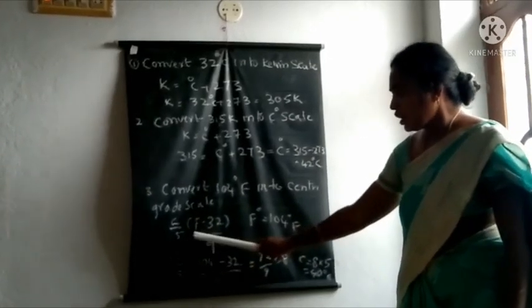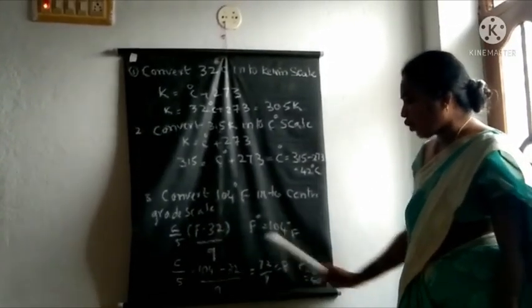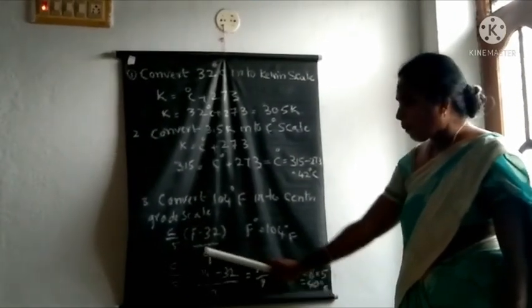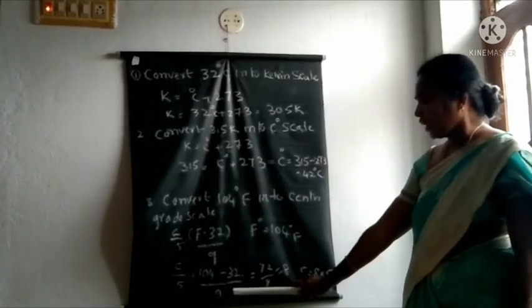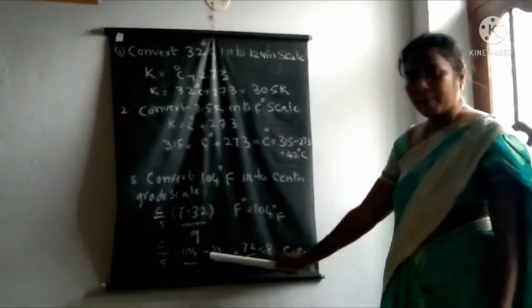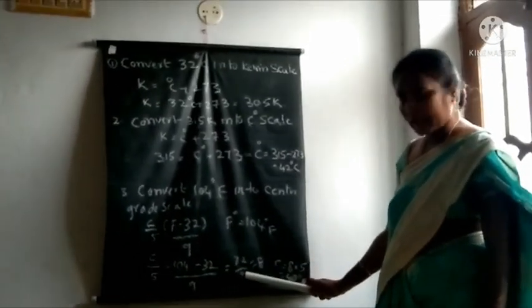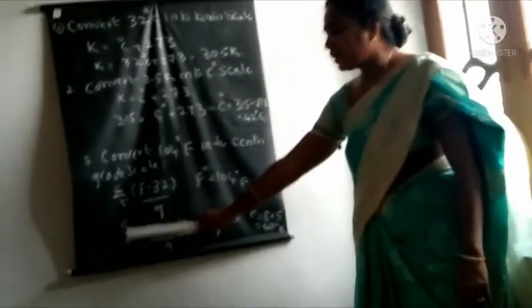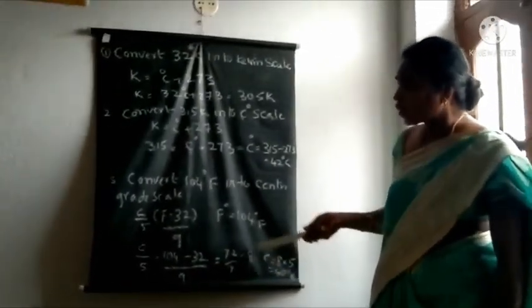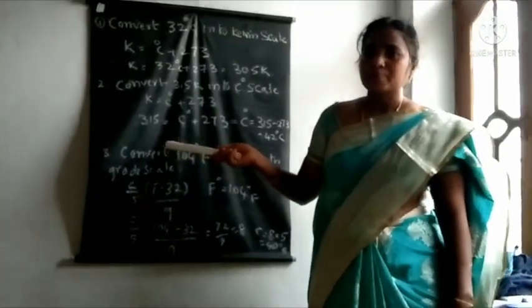That is C by 5 is equal to 104 minus 32 by 9. Here 104 minus 32 gives 72 by 9. By cancellation we get 8. So C by 5 is equal to 8, and C is equal to 8 into 5. We get 140 degrees. Like this, practice many problems.